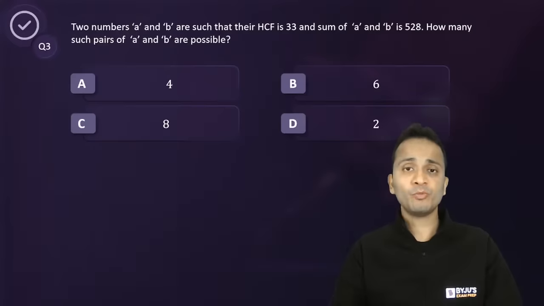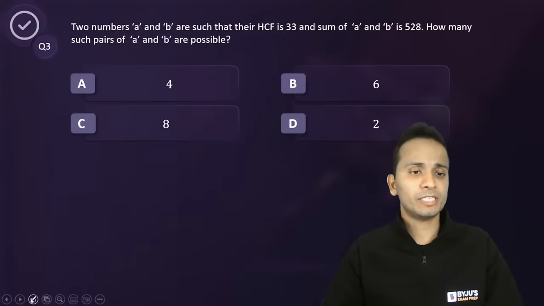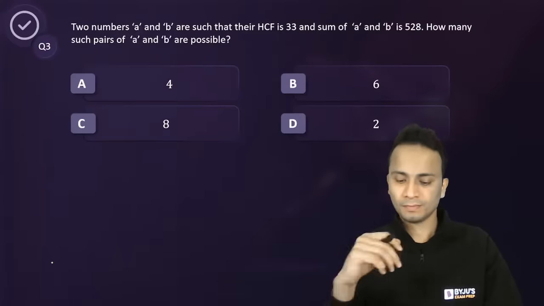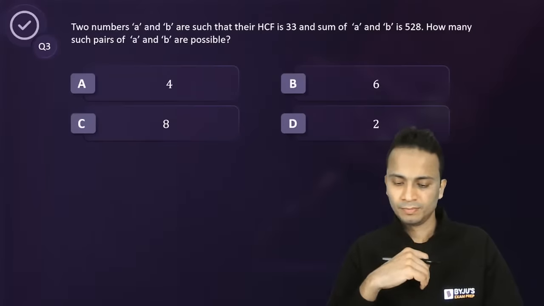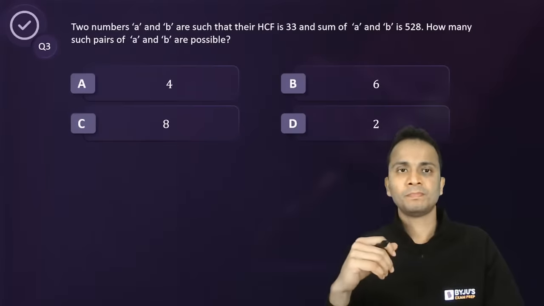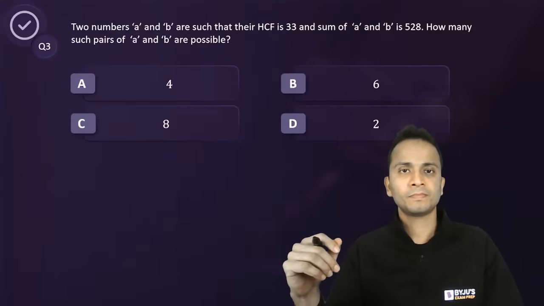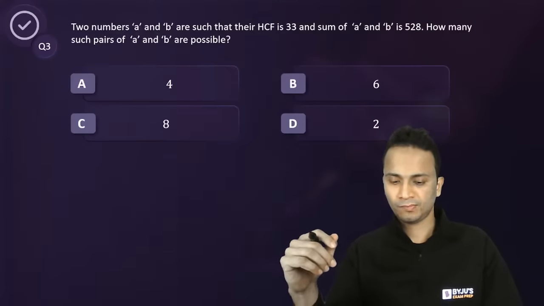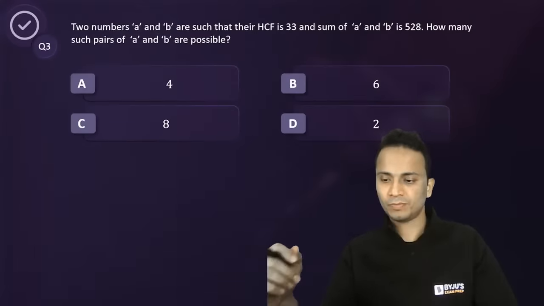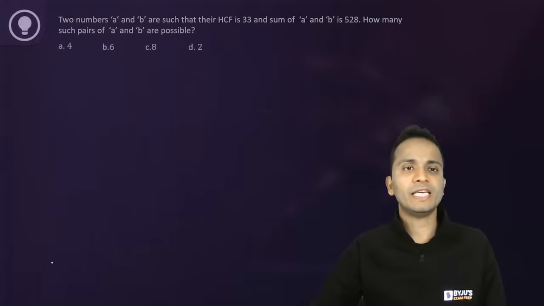All right, I'll wait for a few more seconds before I start with the explanation. Okay, now let's start with the explanation.